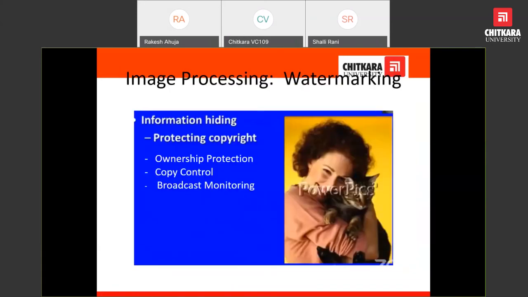Another operation that we can do in image processing is watermarking. We can use information hiding techniques in order to protect copyright ownership, to control the creation of multiple copies illegally, and we can also monitor the content broadcast with the help of image processing techniques and watermarks. This is a totally separate area, but we should have a glance, we should know.